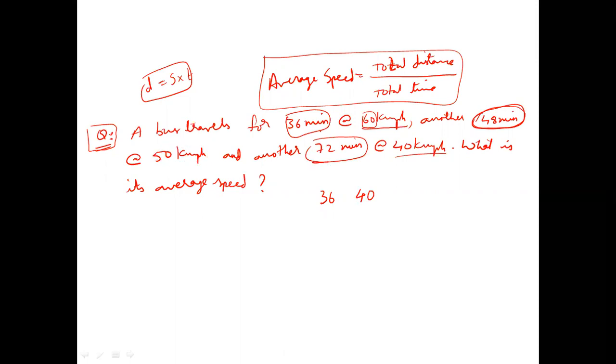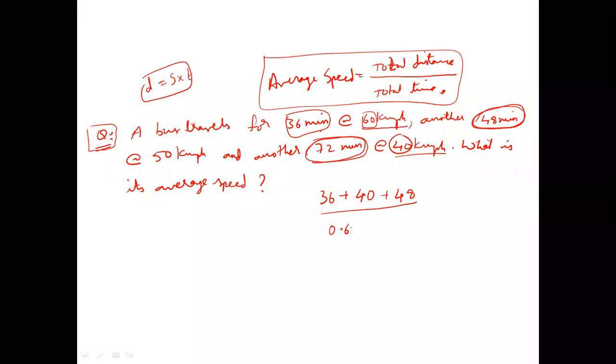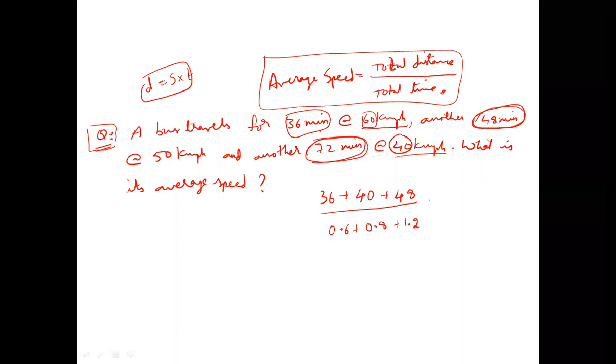Same way here, 72 minutes is 1.2 hours. 1.2 into 40, 12 fours, 48. 48 kilometers. So total distance, we have to add the entire distance here, by total time. Time is 0.6 hours here, 0.8 hours here, 1.2 hours here. So see, 36 plus 40 plus 48, 124 by 2.6. This is the average speed.